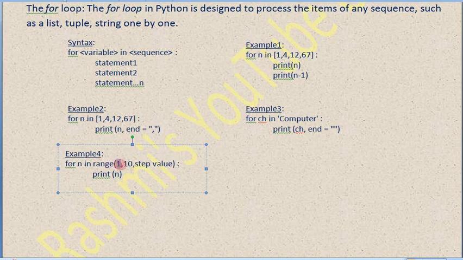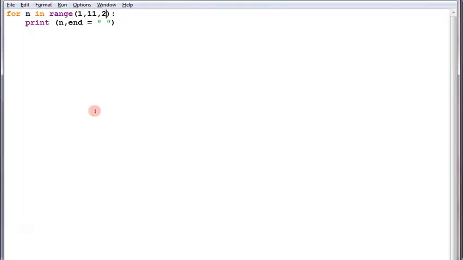So this is the beginning number, this is the ending number, and this is the step value which you need to specify. By default it is 1, but if you wish to specify that something else is supposed to increase or decrease, we can specify that as the third argument or third parameter. Fine, I'm taking some other series of numbers.